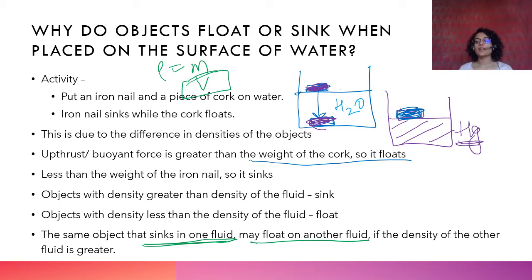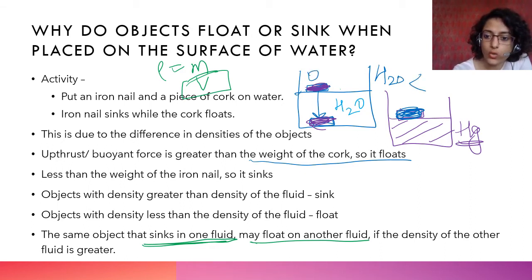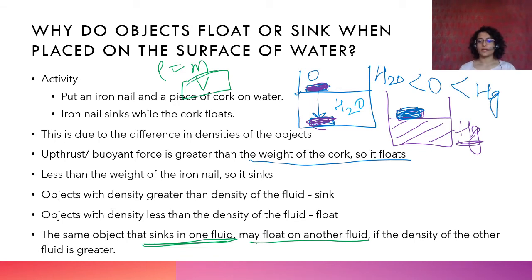Because the density of mercury is higher than that of water, and we can say, density of water is less than the density of this object O, which is less than the density of mercury. इसलिए ये object which is denser than water is sinking in water but is less dense than mercury, इसलिए it is floating on mercury. Okay.